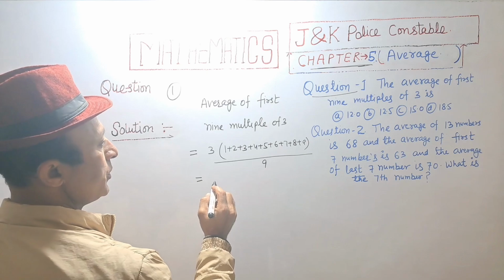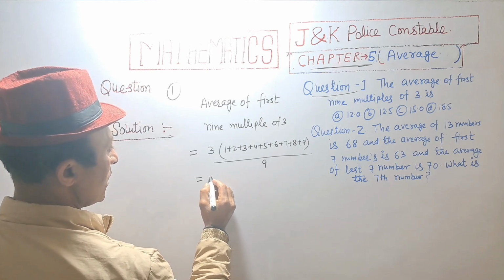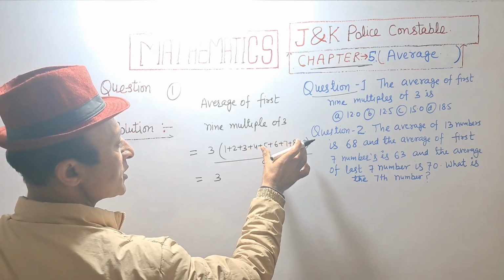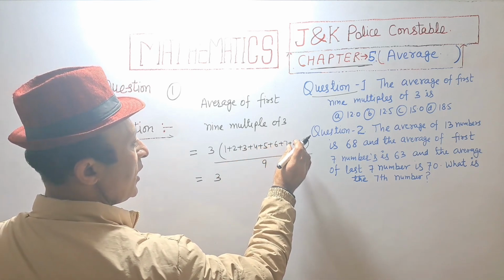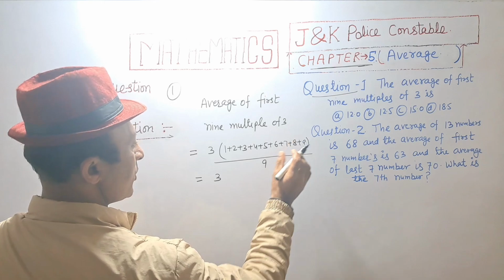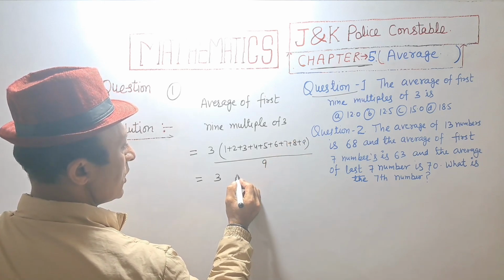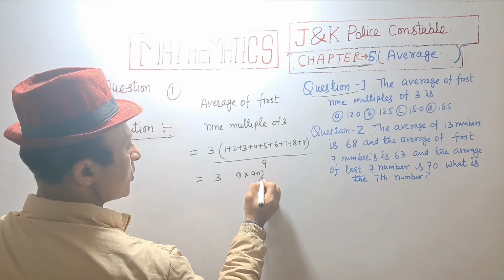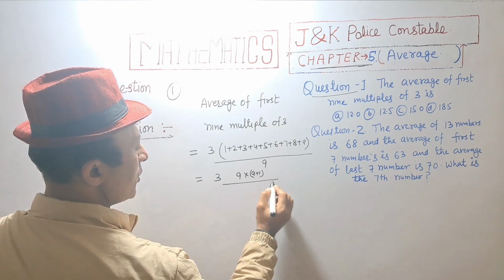That is equal to 3 into the sum of the first 9 natural numbers, which is equal to 9 into (9 plus 1) upon 2.